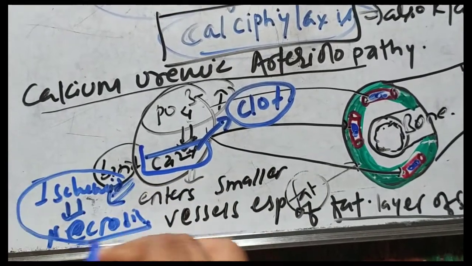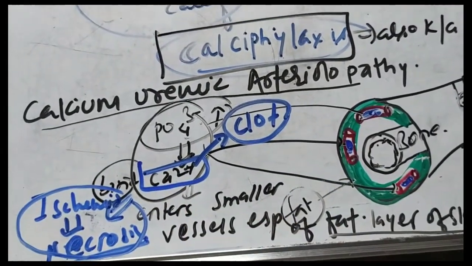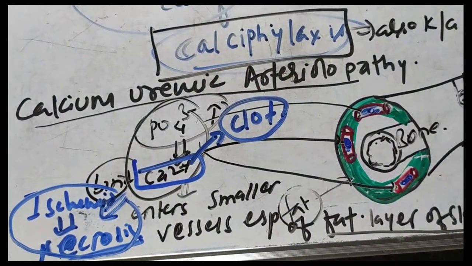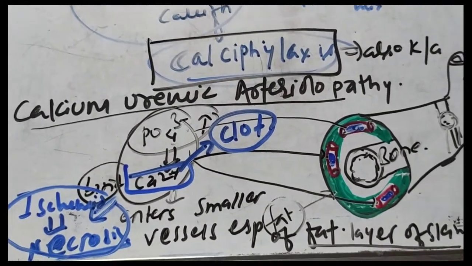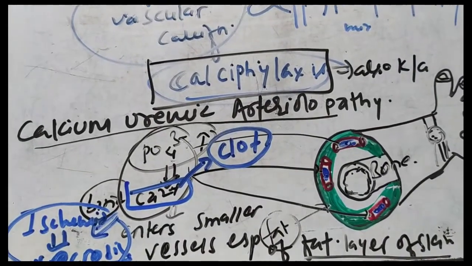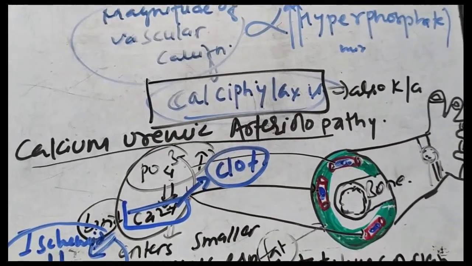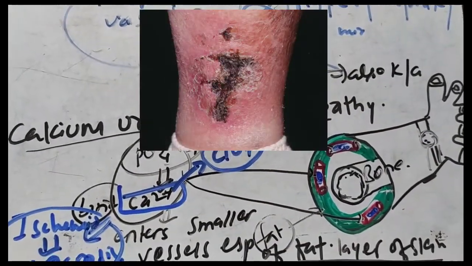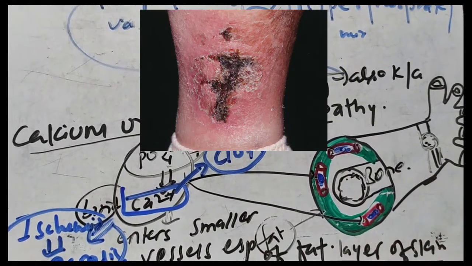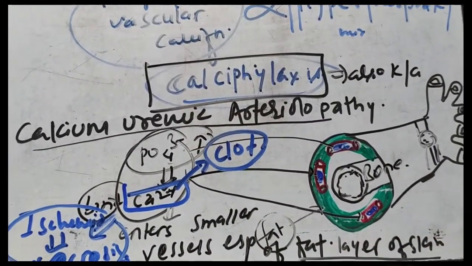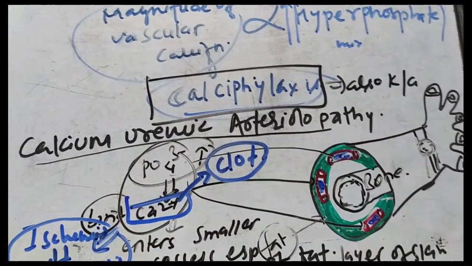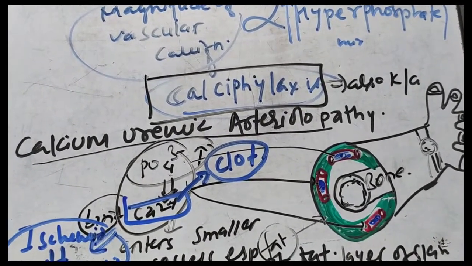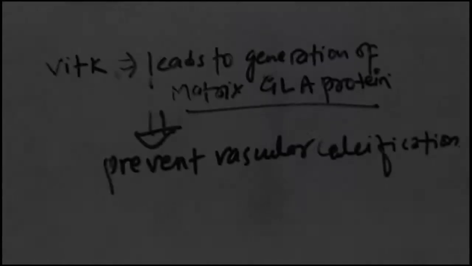So this is... I want you to know that ultimately in the skin there can be a necrosis type of manifestation, as you can see in the picture. There is necrosis seen in the skin at different sites due to calciphylaxis, and this is a condition you may encounter in a patient with chronic kidney disease.